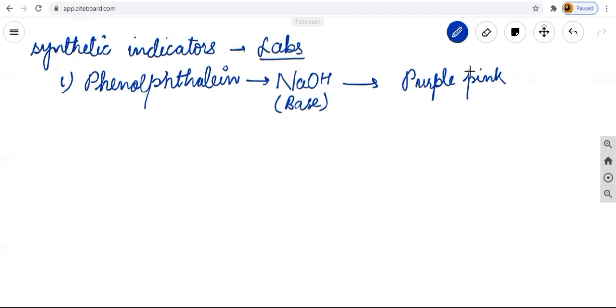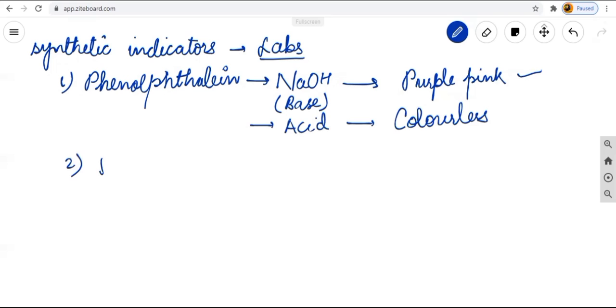But when phenolphthalein is added into acid, then we can't get any color. It is colorless. So in base, it gives dark pink, or we can say purple pink color. But in acid, it is colorless in nature.